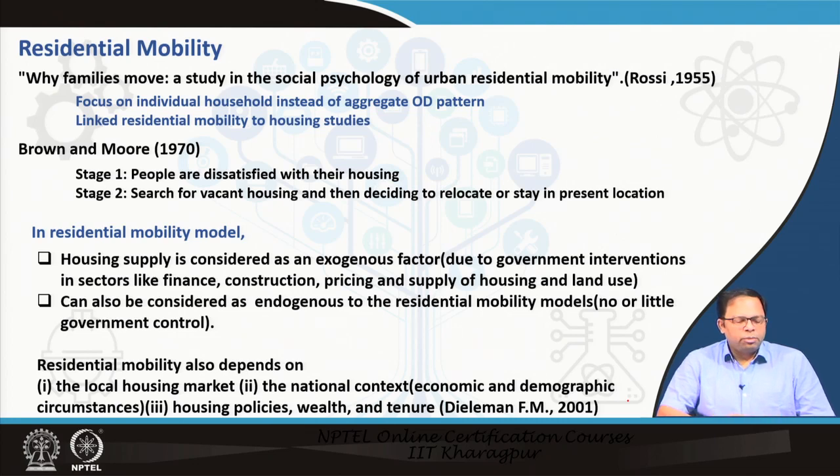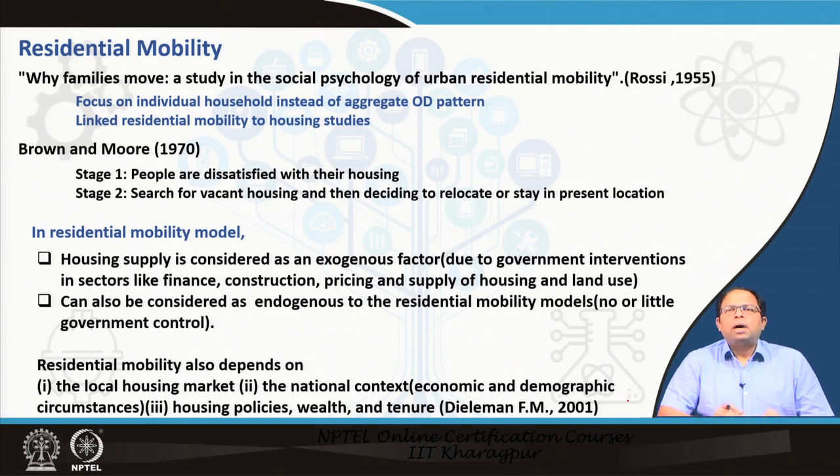In residential mobility models, housing supply is considered an exogenous factor in most cases, because housing is very difficult to predict. Where new housing will come up depends on many things. For example, government interventions are there in sectors like finance, construction, pricing, supply of housing and land use. So based on government policies on all these different aspects, real estate developers decide on building houses.